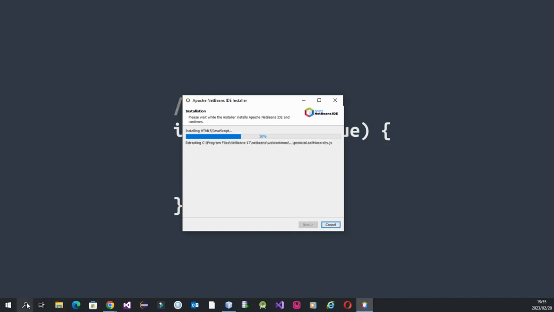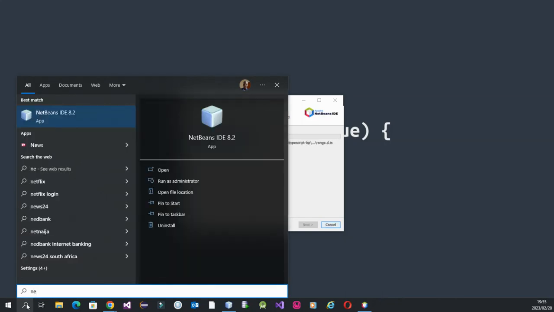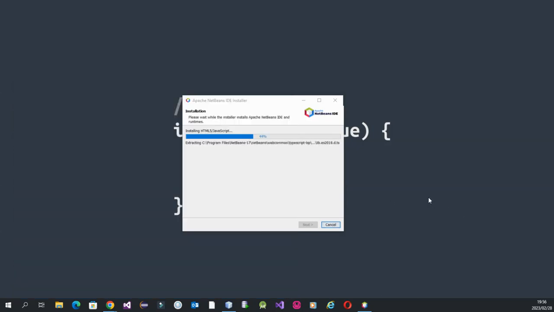So what I have already installed here, I still have NetBeans 8.2, but now I'm downloading the new version, which is version 17. I've been using this one, so I just need to demonstrate to you how you can go about doing the installation in your laptop or a desktop.